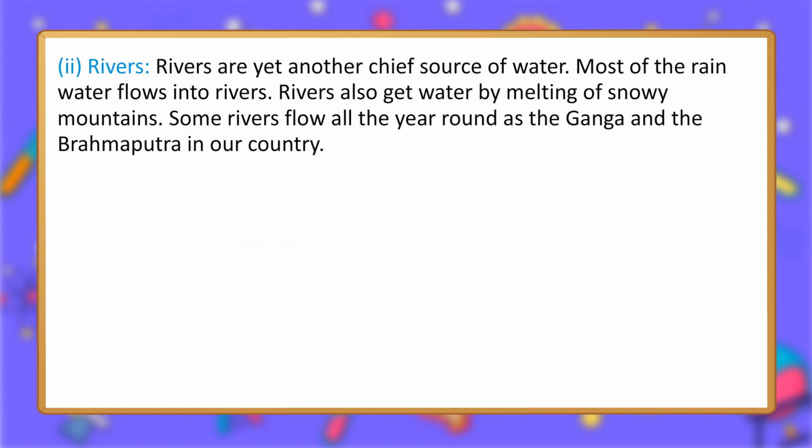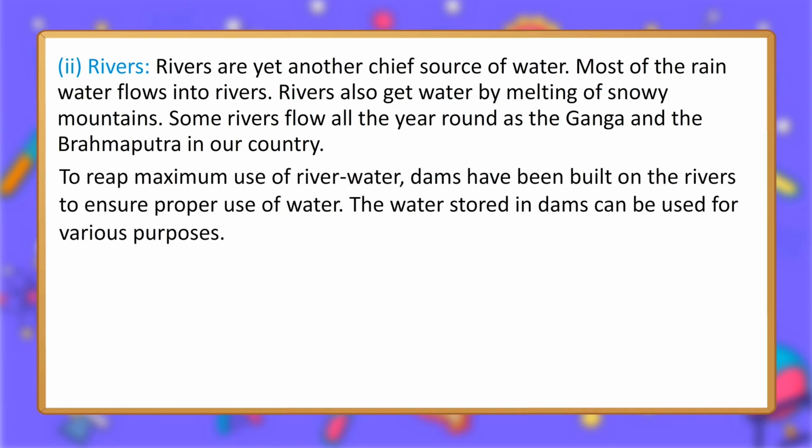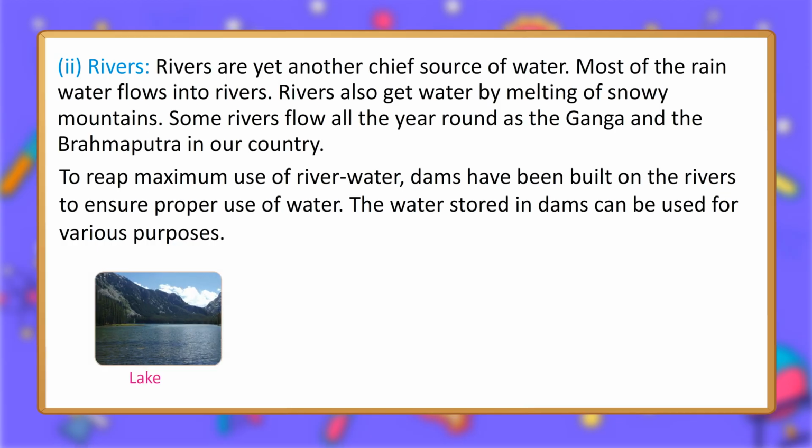2. Rivers. Rivers are yet another chief source of water. Most of the rainwater flows into rivers. Rivers also get water by melting of snowy mountains. Some rivers flow all the year round, such as the Ganga and the Brahmaputra in our country. To reap maximum use of river water, dams have been built on the rivers to ensure proper use of water. The water stored in dams can be used for various purposes.